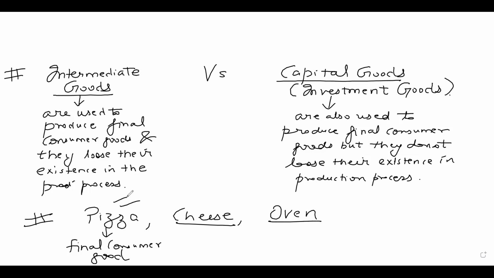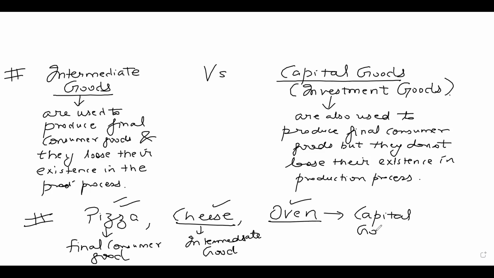Oven is also used to make pizza. But cheese will lose its existence to become the final product. So cheese is an intermediate good. But oven will not lose its existence to become pizza. It will still remain oven. It will retain its own unique identity.